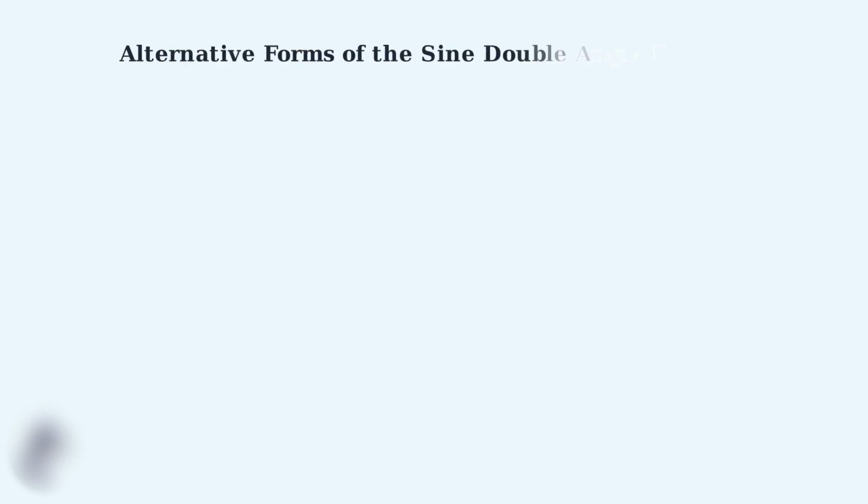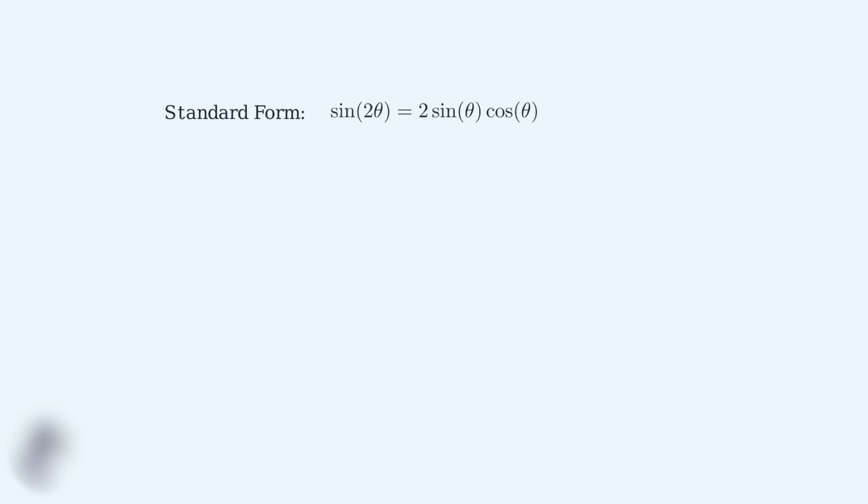Now that we understand the standard sine double angle formula, there are actually 2 other useful forms of this identity that can make certain problems much easier to solve. Here's our familiar standard form that we've been working with, but mathematics gives us flexibility through equivalent expressions. The first alternative form expresses sine of 2 theta as the square of sine theta plus cosine theta, minus 1. This form is particularly useful when you know the sum of sine and cosine.